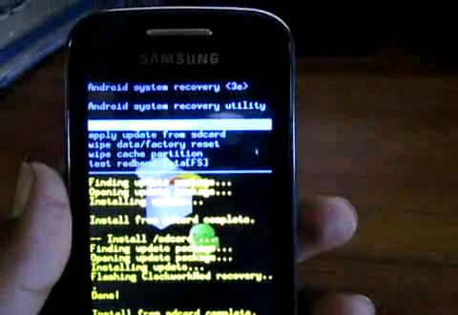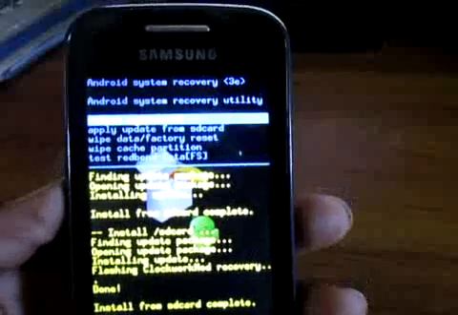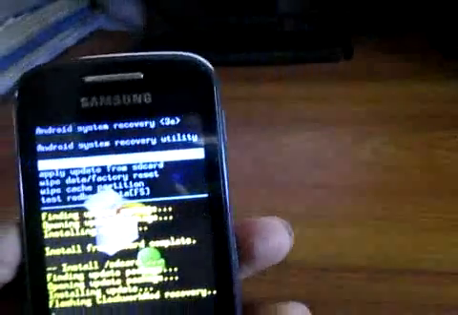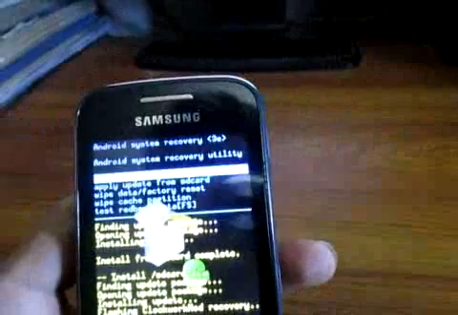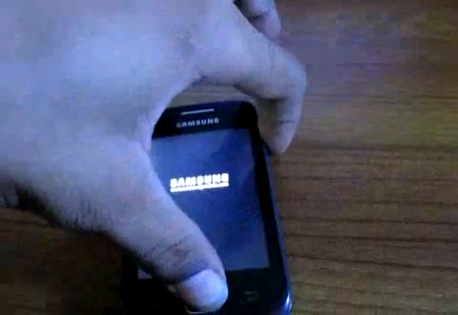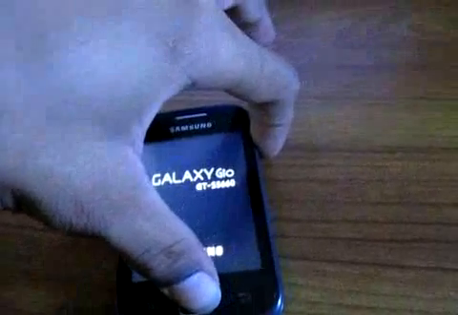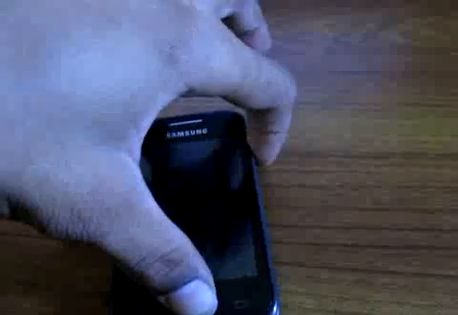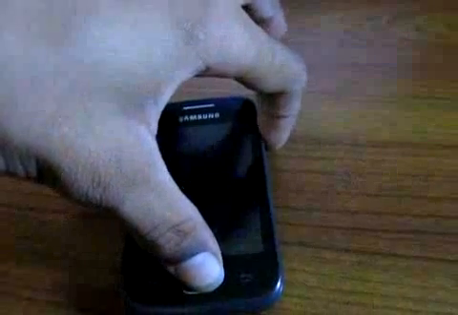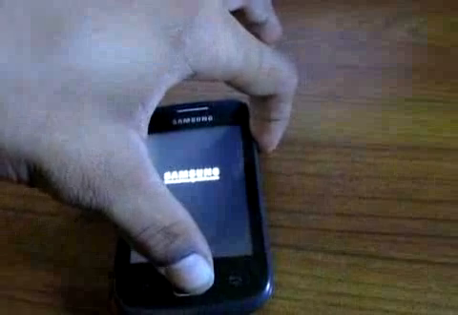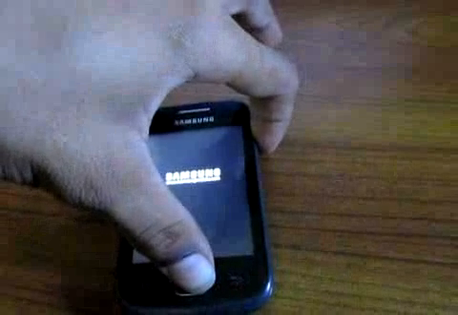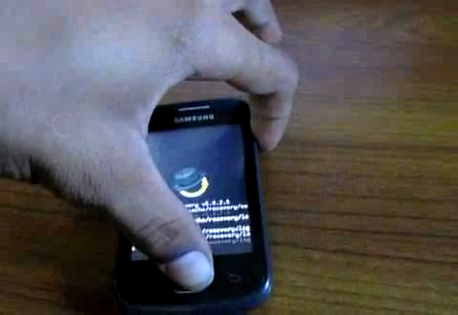So here we are. ClockWorkMod Recovery is installed. Then reboot system now, and then go back into the recovery. Again, by tapping the home key and power key at the same time, we'll go into recovery, which is now ClockWorkMod Recovery.